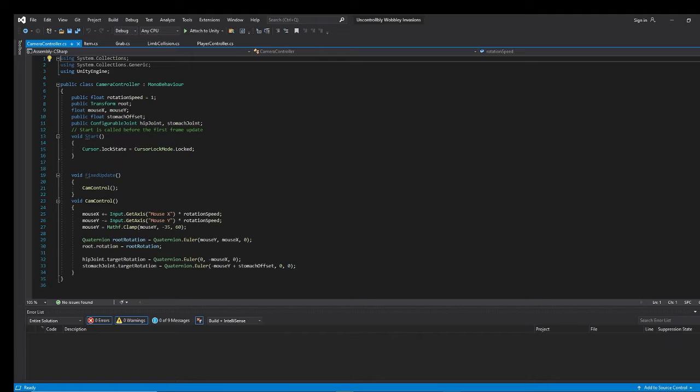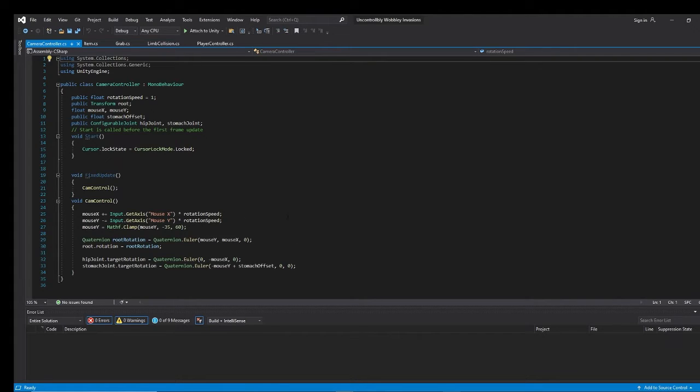So it's basically limiting the camera angle, so that we can't fully look 180 degrees and rotate the player in a weird way. Then we make a quaternion variable, using the positions of mouse Y and mouse X, and then we make the root rotation. Then we assign the root rotation to the rotation of the quaternion we just created.